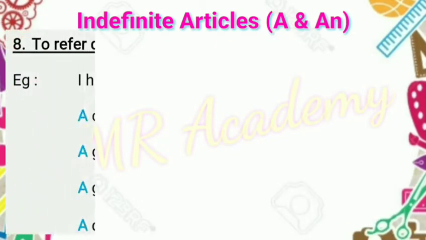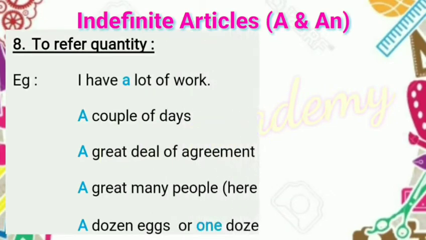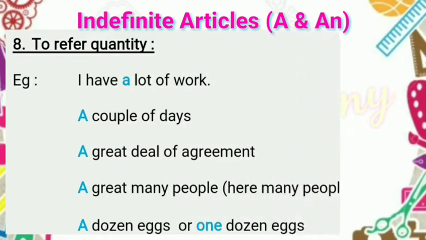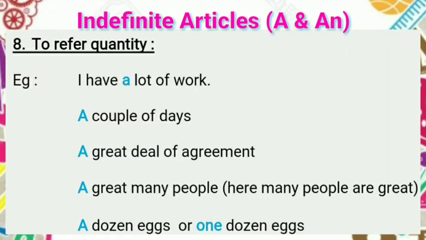Articles a and an are used to refer to quantity. Examples: I have a lot of work. How much? A lot of work. A couple of days. How many? A couple, quantity. A great deal of agreement. How much? A great deal. A great deal is quantity. A great many people. How many? A great many people. Here, many people are great. A dozen eggs. How many? A dozen or one dozen. So these are all quantity.